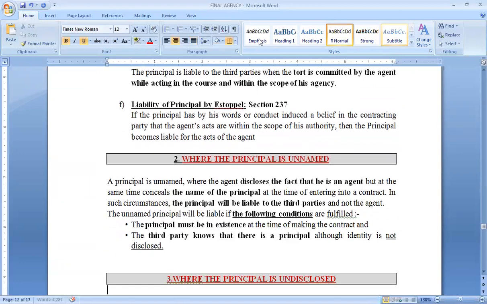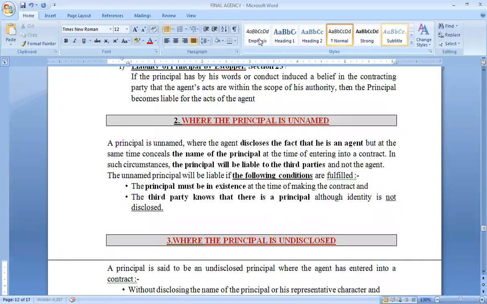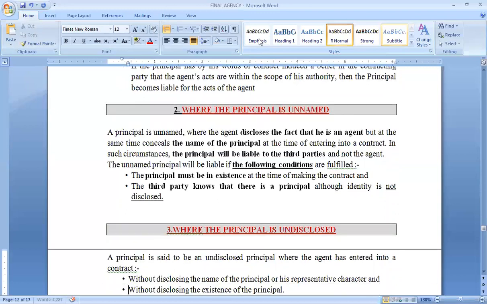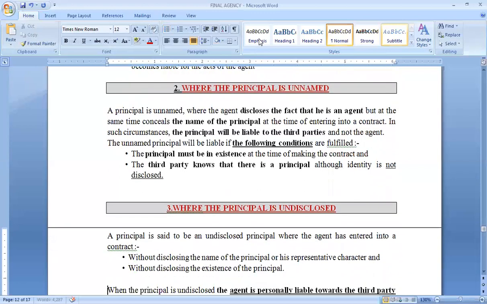The second main category, in the position of principal and agent with third parties, is where the principal was unnamed. That means the agent has revealed that he is working for somebody who is his principal, but the name of that principal was never disclosed. In that case also the principal will remain liable, provided the principal was in existence and the third party was aware that there is some principal whose name is not disclosed. But if later the name is disclosed and the third party has some objection to the name of the principal, they can even terminate the contract.